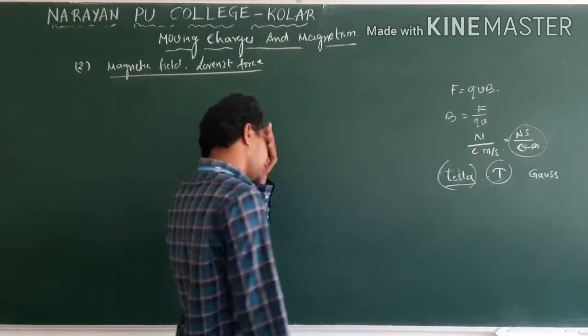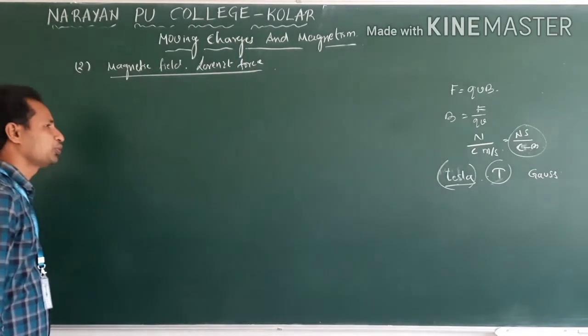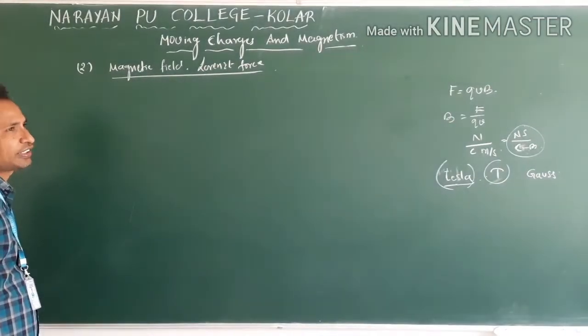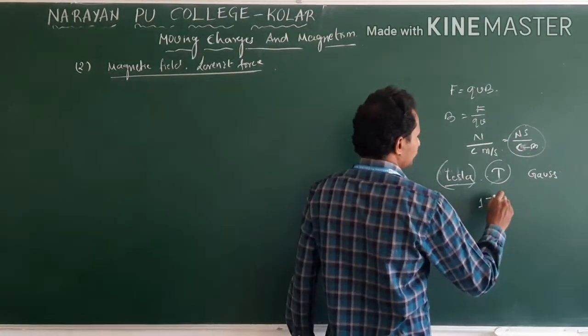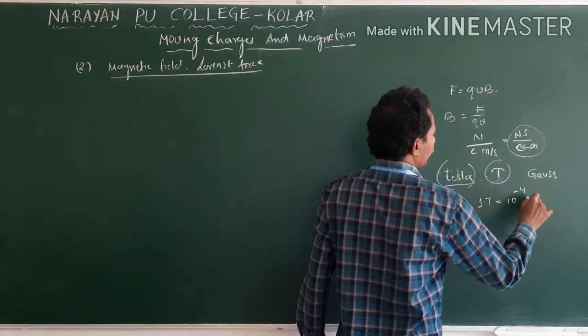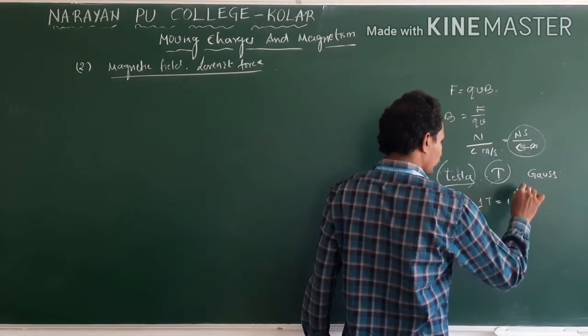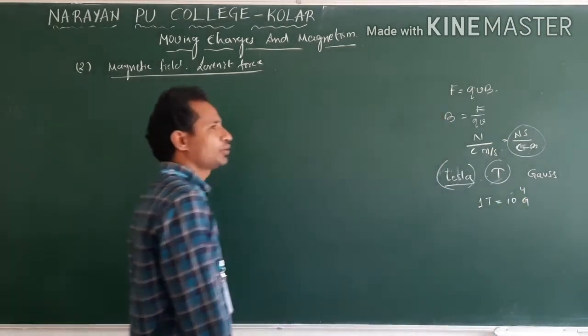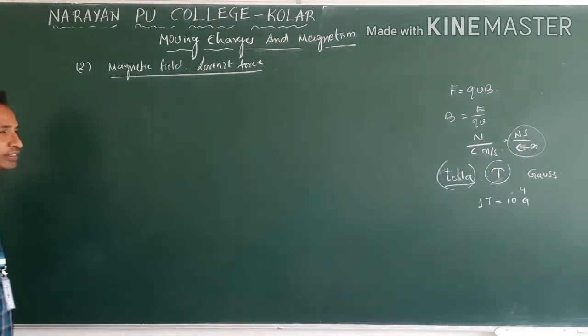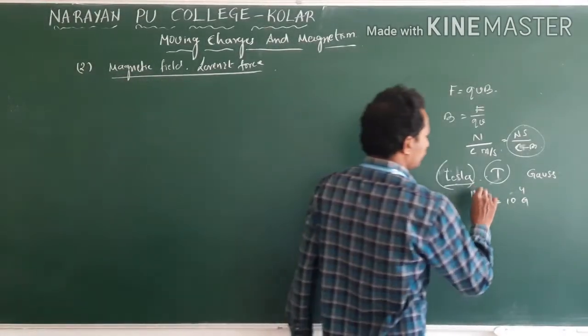This is a small unit. We use two: SI unit Tesla, and next one Gauss. 1 Tesla is equal to 10 power 4 Gauss. Remember this conversion.